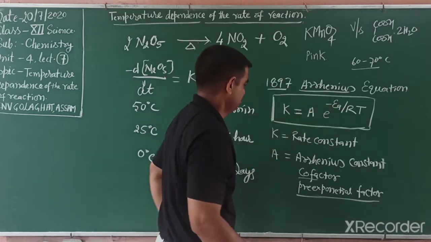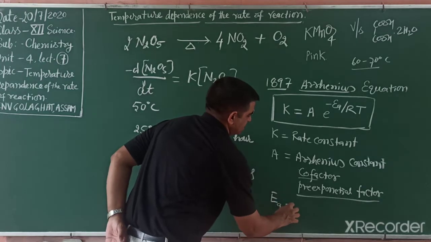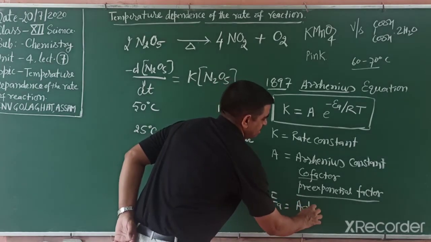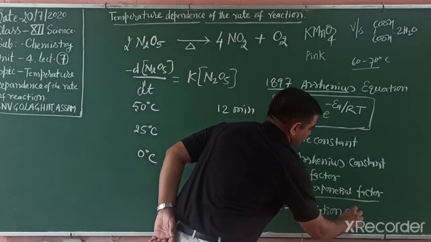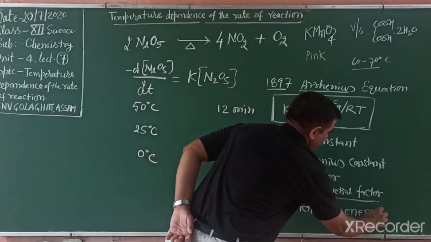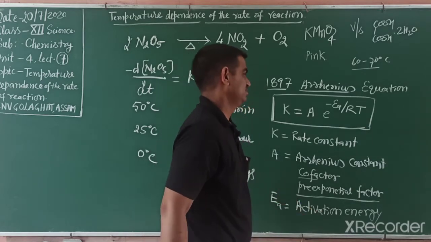What is Ea? Ea is activation energy, sometimes also known as Arrhenius energy.